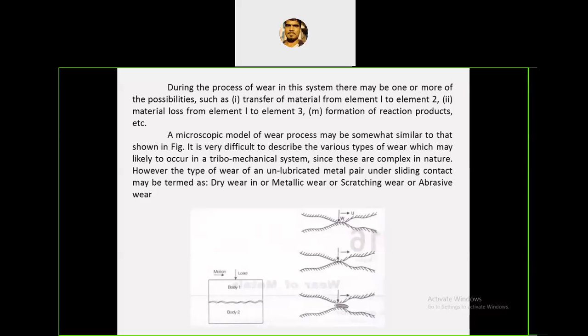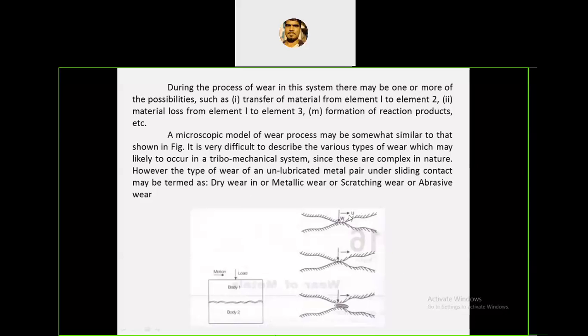And this is what the microscopic analysis shows. This is body 1, body 2, with load and motion, relatively moving with each other while carrying a load. Here you can see surface 1. It looks like a very straight surface, but if you see it in the microscope, you can analyze that there are projections and waviness in the surface. Clear?